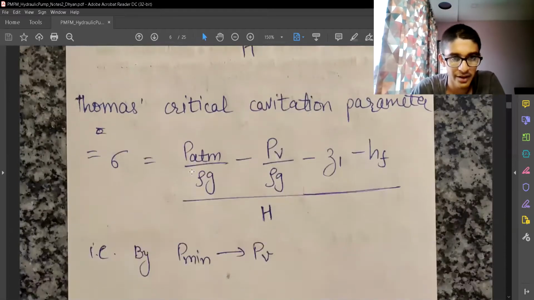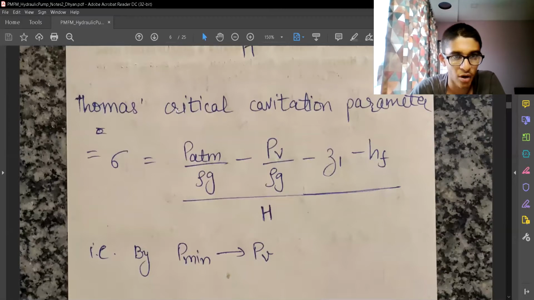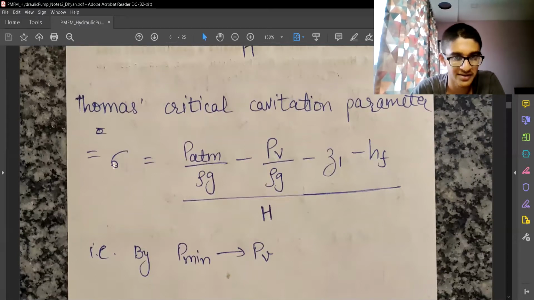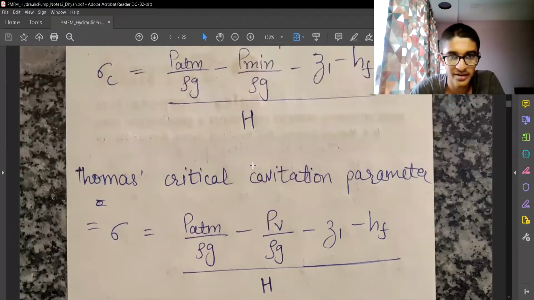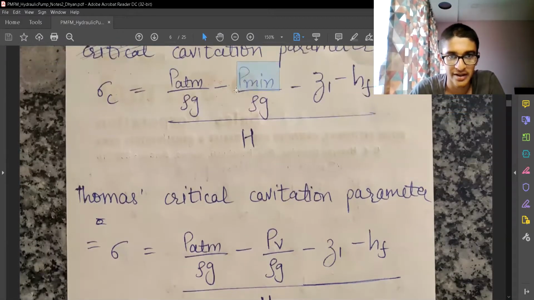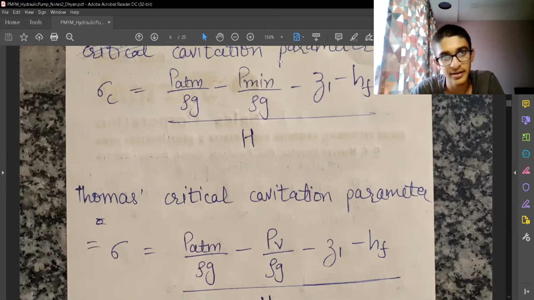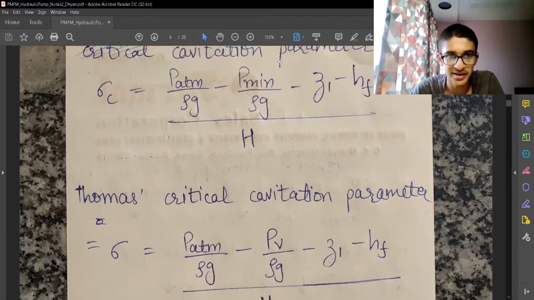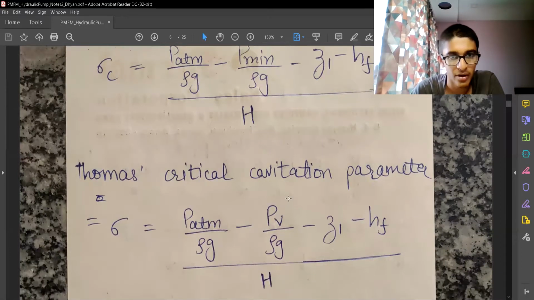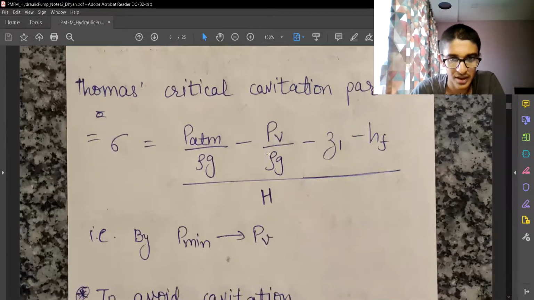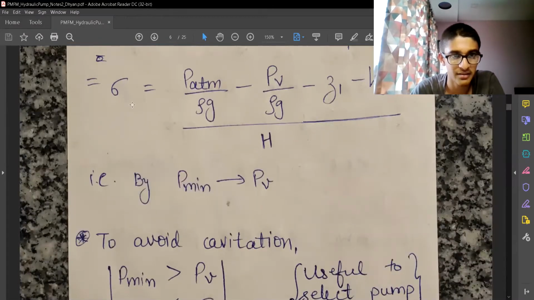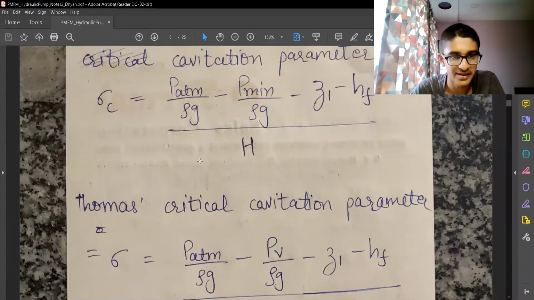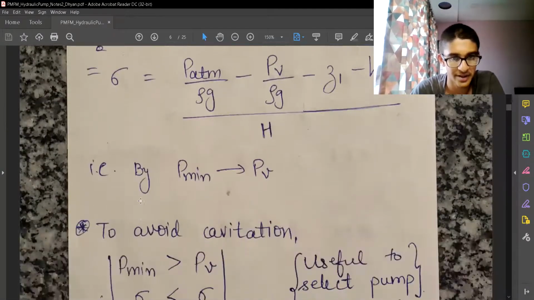And then we can define one more parameter, that is the Thoma critical cavitation parameter, which is defined as sigma. And in this there is only one change, with respect to P. Here we had P minimum, that was the actual suction pressure inside our pumping system, and we are replacing that P minimum with PV, that is the vapor pressure of the fluid. So that's the only difference between the critical cavitation parameter and the Thoma critical cavitation parameter.